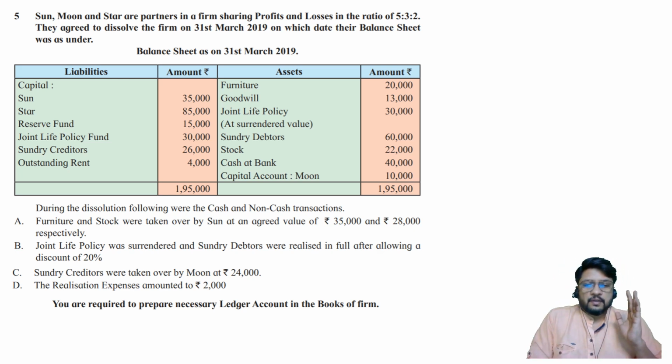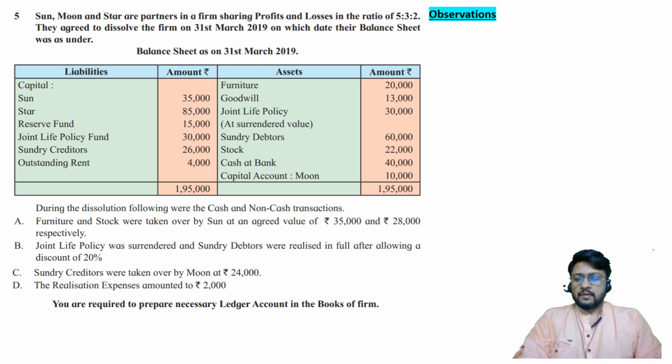That amount is how much? 30,000. So we don't know what the maturity value is. They have already told us the surrender value, and today we are going to get 30,000 rupees. Okay, so that is the point to be kept in mind. Surrender value means the value received prior to maturity of the policy. If the policy is not held up to the date of maturity, but the policy is surrendered, returned, cancelled before its maturity date, then whatever amount is received, that amount is called a surrender value. Okay, so 30,000 is the surrender value.